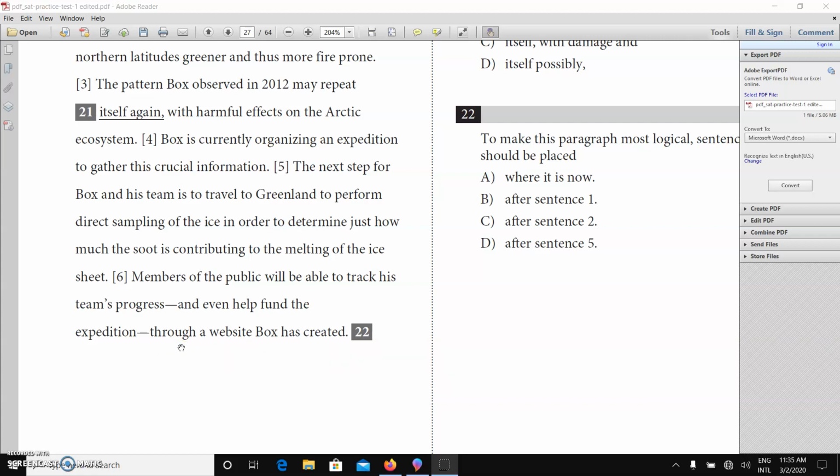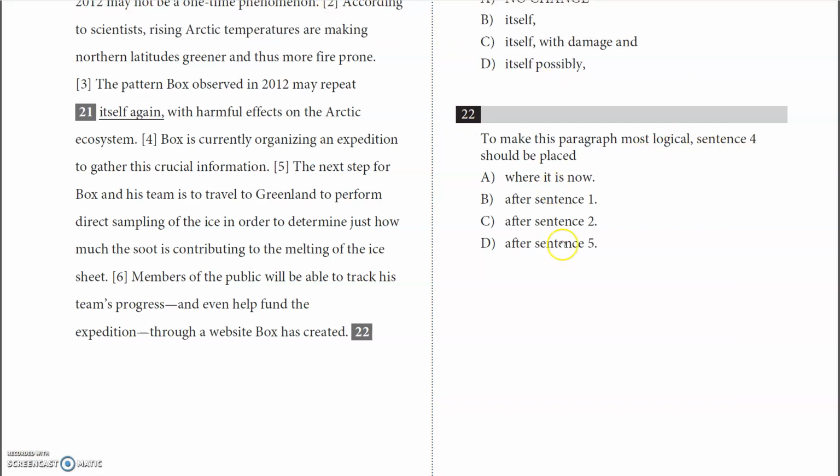So let's check the other one. It said to make this paragraph most logical, sentence 4 should be placed where? This is 4. Box is currently organizing an expedition to gather this critical information. That's the idea here. Does it fit into where it is now? Let's look at the previous one, sentence 3: the pattern Box observed in 2012 may repeat itself again. Box is currently gathering information. It doesn't fit here, because they don't even flow into each other.